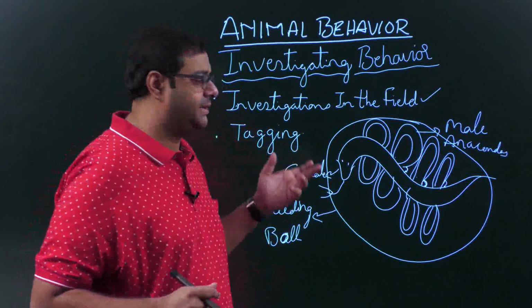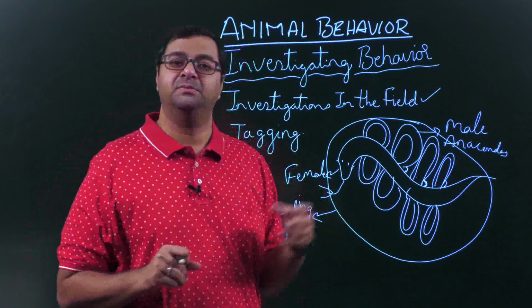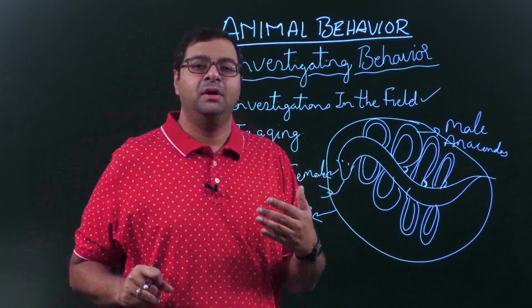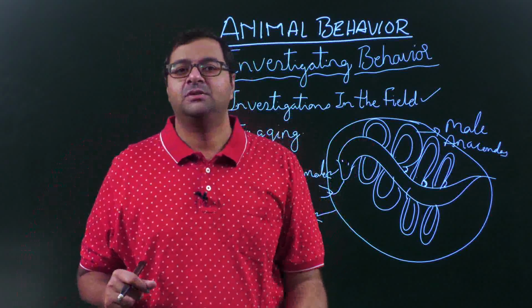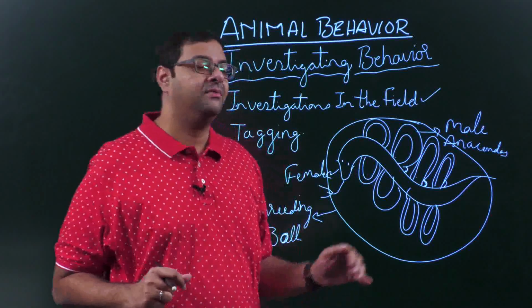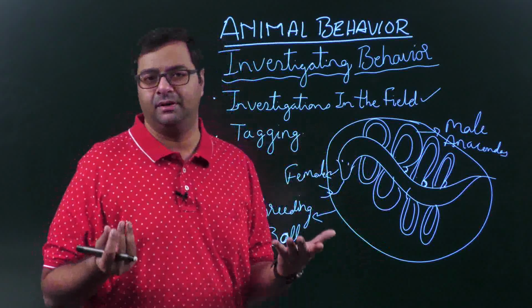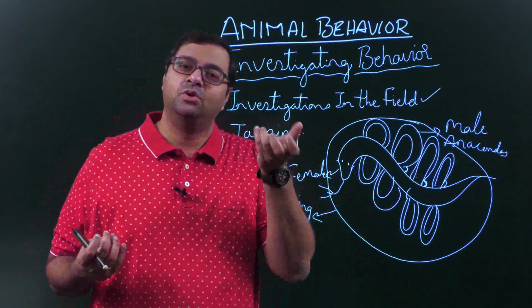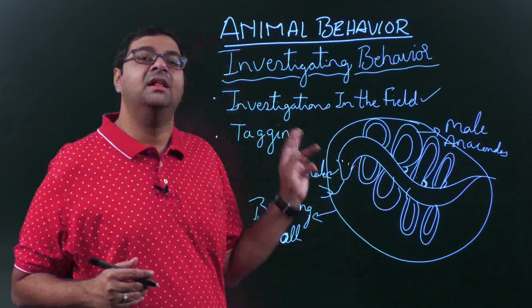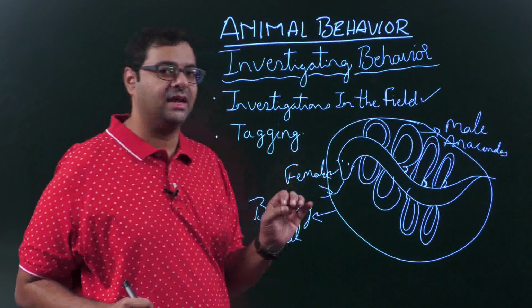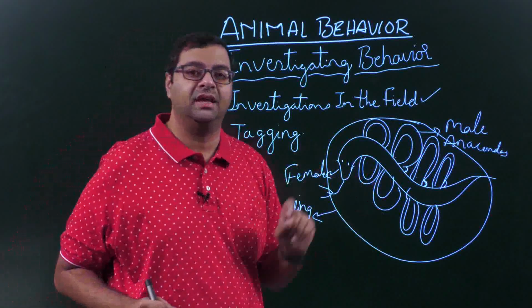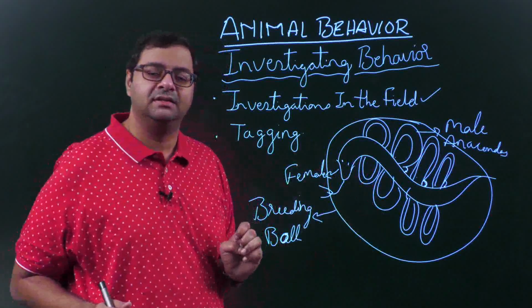Now, sometimes they also encounter dangers because of this. So they take all the knowledge possible, but still they encounter dangers. Now that we can't help. But they are so curious about investigations, they go and investigate, they take the risk, and they are giving us information like this. All right, is that clear?